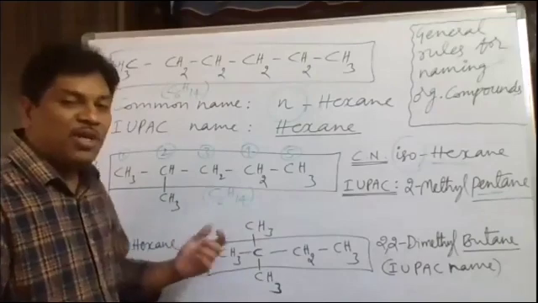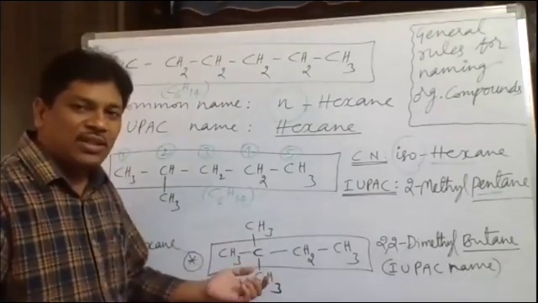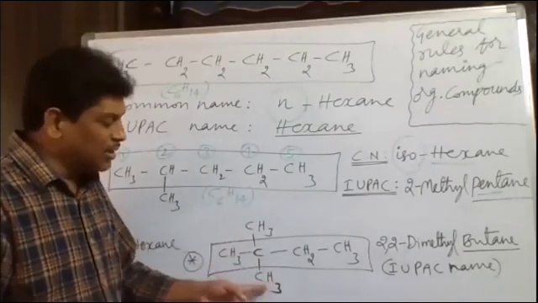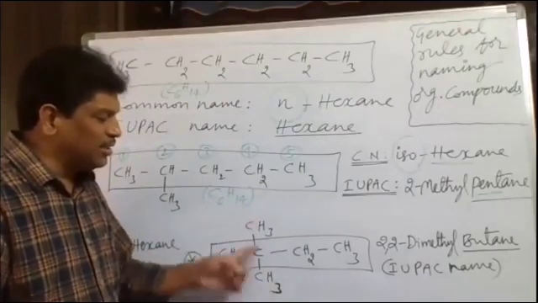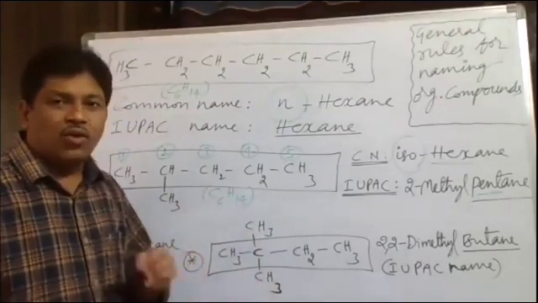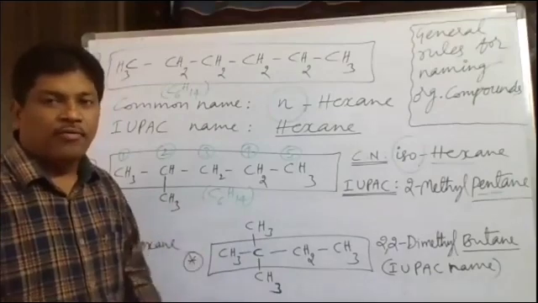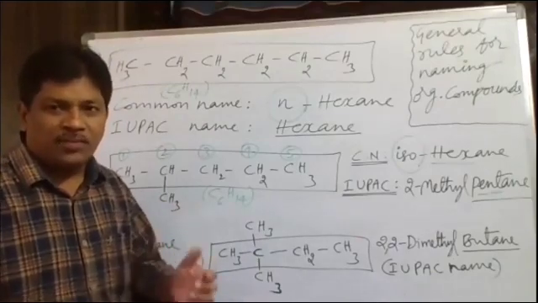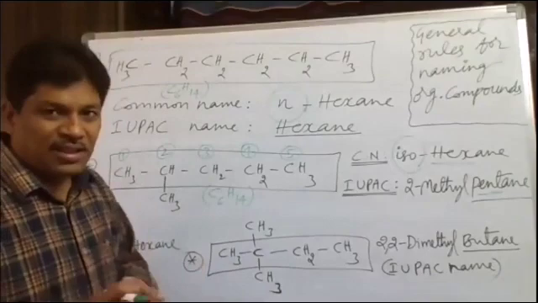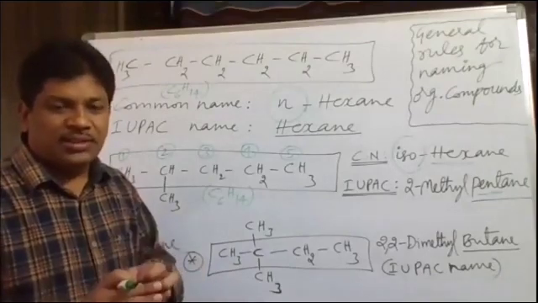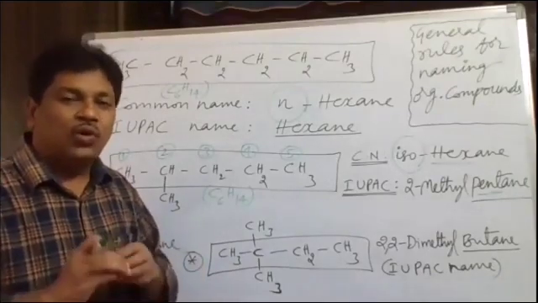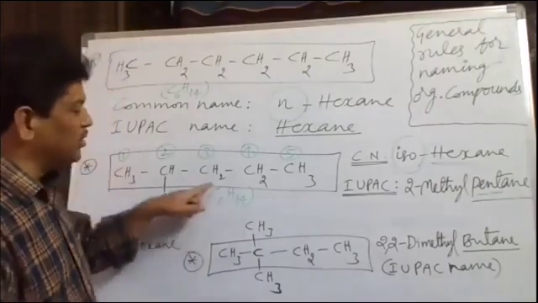And while giving numbering to the parent chain, what do we have to see? We have to see that the substituents, the side chains, the branches are getting what? Lowest possible number. While giving numbering to the carbon atoms of the parent chain, we have to see that the substituents, that is the side chains, get what? Lowest possible number. Here also we did the same thing.